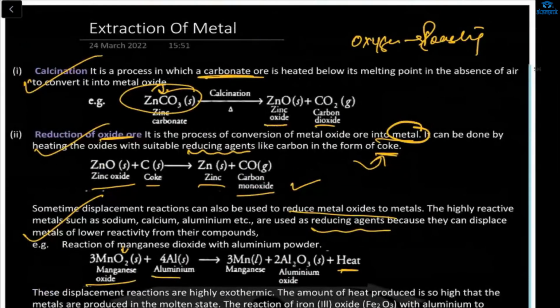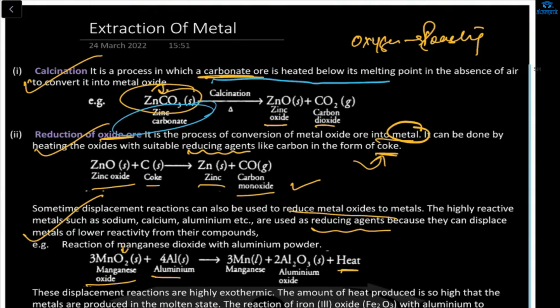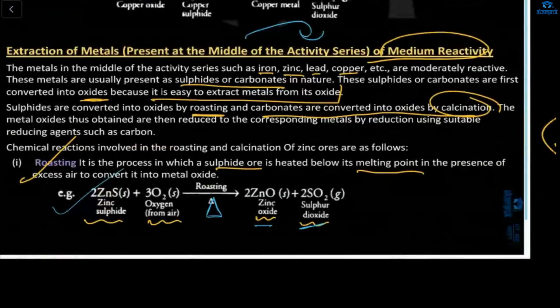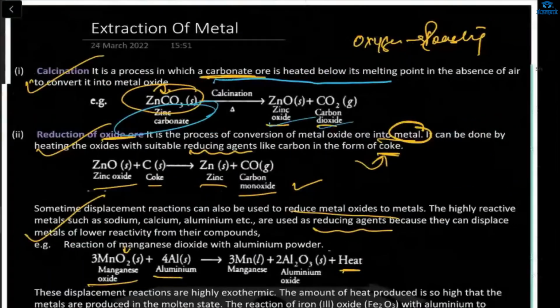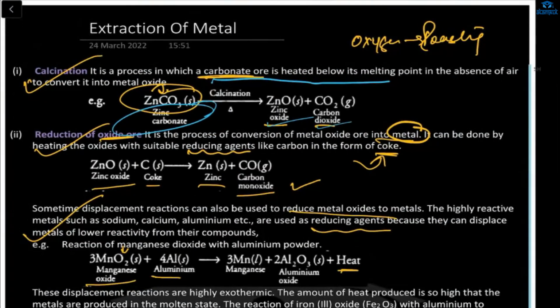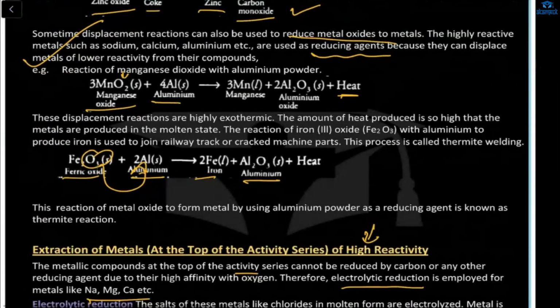Next, this is the process in which the carbonate ore is heated. Here, what will happen? Your zinc carbonate will be heated to form zinc oxide and carbon dioxide. And here, if we roast it, we'll get zinc oxide and sulfur dioxide. And if we do this process, we'll get zinc oxide and carbon dioxide. So these are also the same. Some amount of heat will also be released.